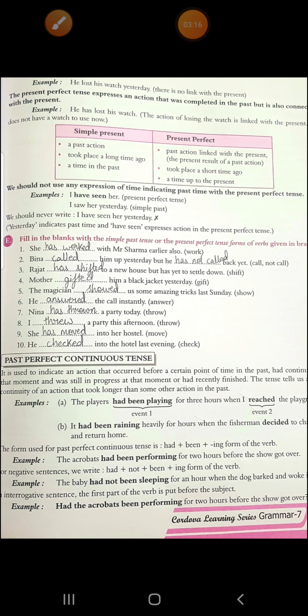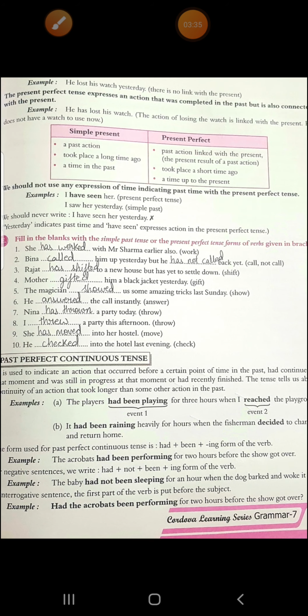Then see the third one. Rajat has shifted to a new house but has yet to settle down. Fourth, mother gifted him a black jacket yesterday. You can see we are not using present perfect tense here. We are using the past only because yesterday is mentioned. Then see the fifth, the magician showed us some amazing tricks last Sunday. Again, the time is mentioned, so we are not using present perfect tense.